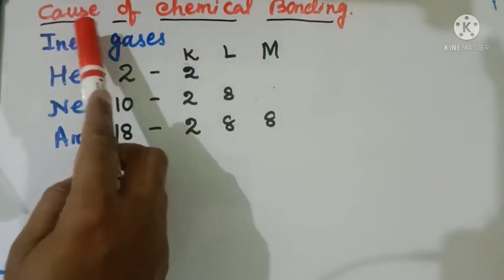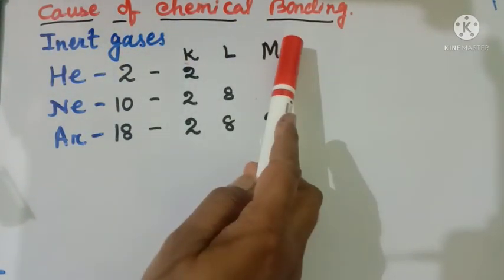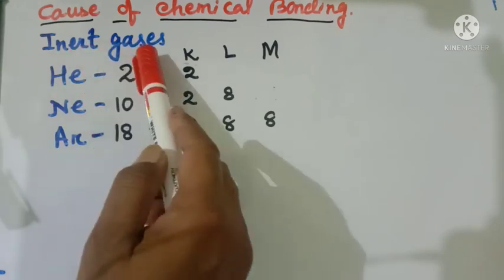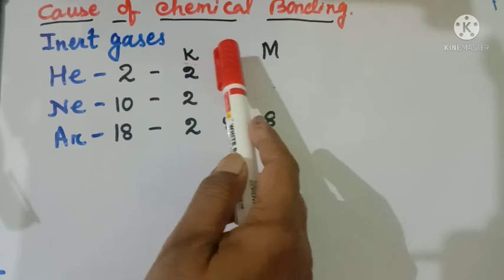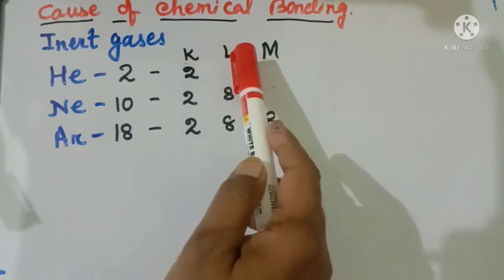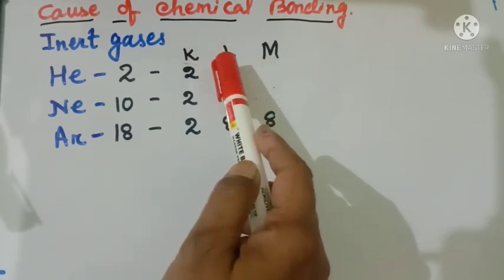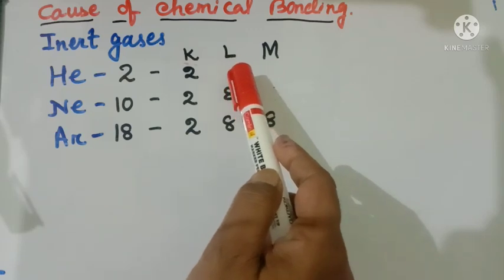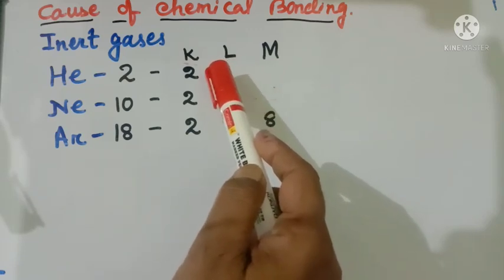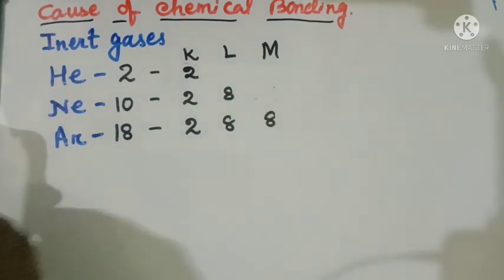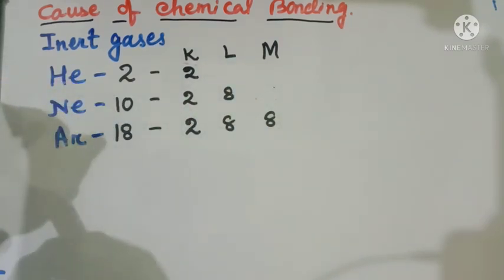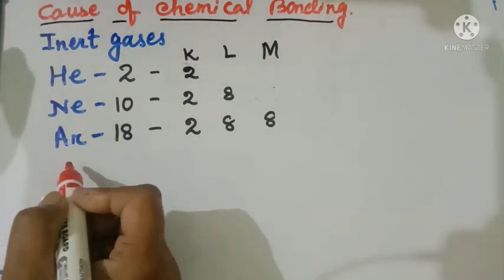Let us see the cause of chemical bonding. So we know that inert gases do not react with any other elements as they have 8 electrons or 2 electrons in their last orbit, or you can say they have their stable electronic configuration. Let us take the example of helium, neon and argon.